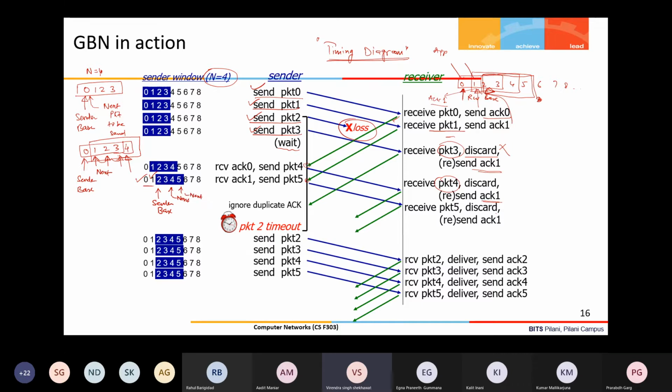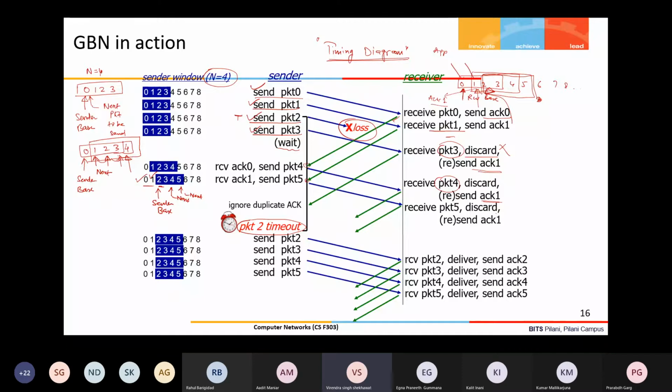And you know that now until it is not receiving the acknowledgement of packet number 2, the next packet it cannot send. Now, as packet 2 has been sent long back, presently one timer is running at the sender side. That is because this 2 is the oldest packet which has been sent and whose acknowledgement is yet to be received. So the timer is running. Okay. So this timer, let us say, expires at some point of time here.